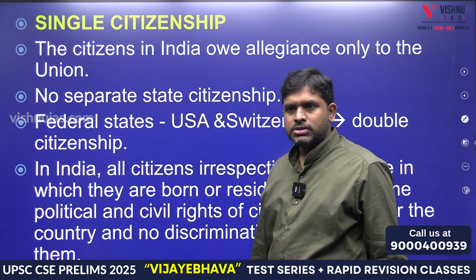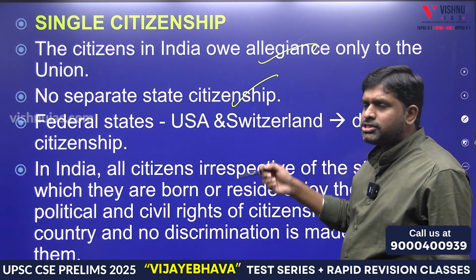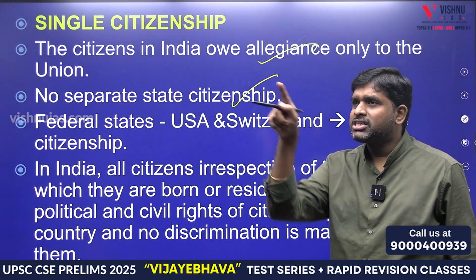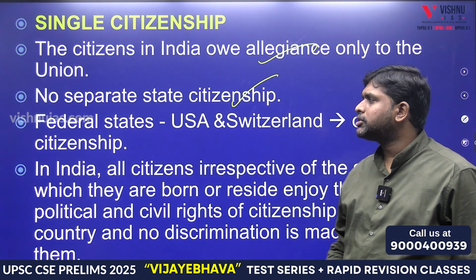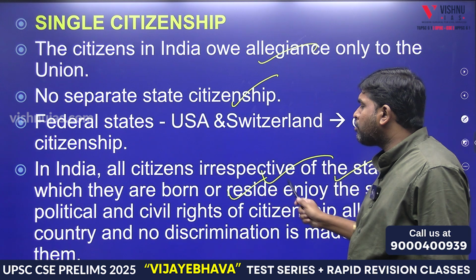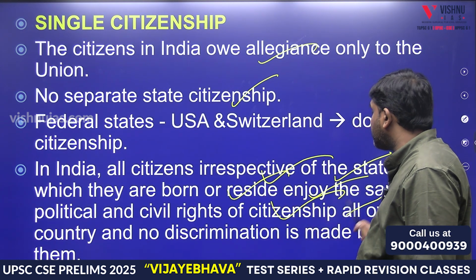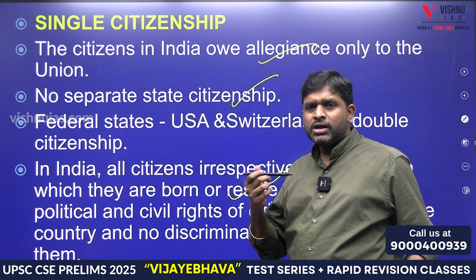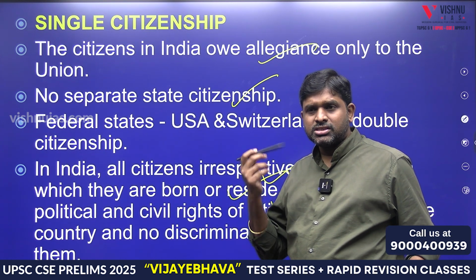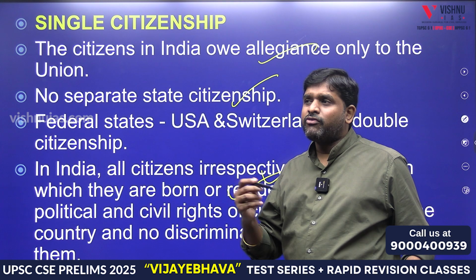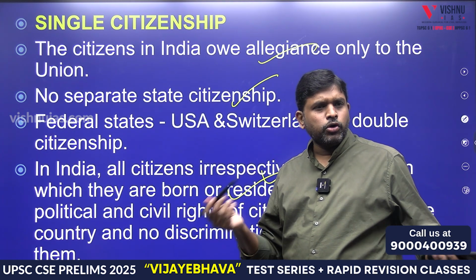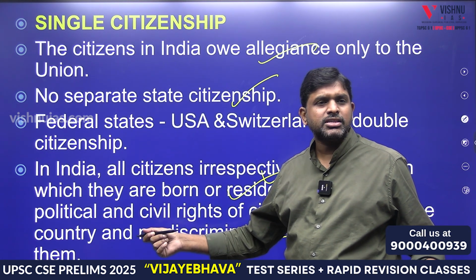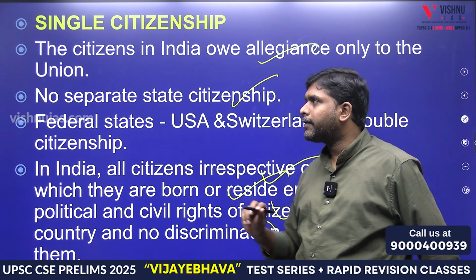We have single citizenship. No separate state citizenship like the USA and Chicago. We have only one citizenship. They have dual citizenship: one is United States of America citizenship and the other is state citizenship. All citizens, irrespective of the state in which they are born or reside, enjoy the same political and civil rights of citizenship all over the country, and no discrimination is made between them. Whereas, if my birth happened in Chicago, then I will have Chicago citizenship and USA citizenship, but I will not be seen the same if I go to Washington, Dallas, or any other place. But in India, if my birth happened in Madhya Pradesh and I go to Maharashtra, people will look at me as the same citizen of India. That is the beauty of India.